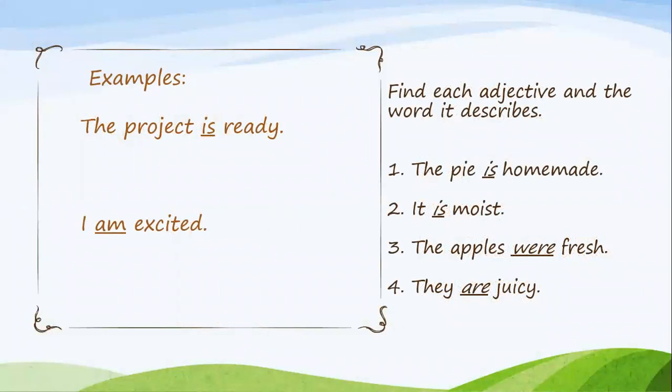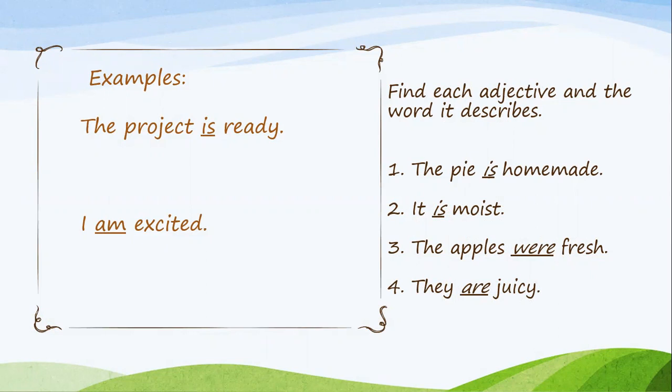Let's look at some examples. Notice that all the verbs be have been underlined. We have is, am, were, are. You should be able to identify them quickly. Now, we're going to find each adjective and the word that it describes. Now, don't forget, when there is a verb be in the sentence, the adjective will be after the verb.